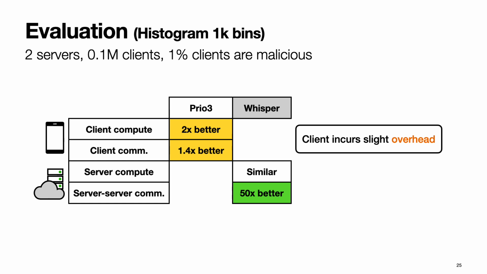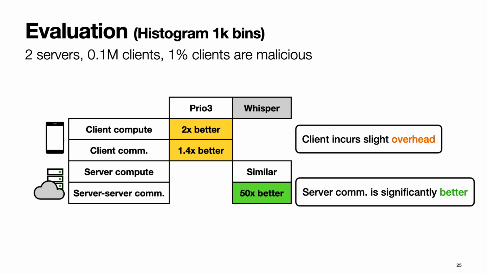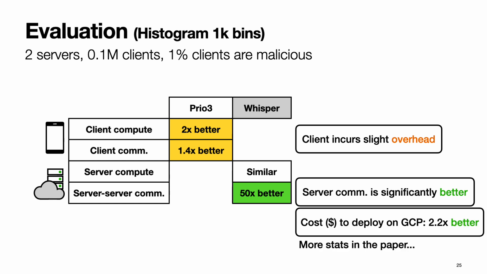As I hinted before, client communication and client computation in Whisper is slightly worse. So our clients incur a slight overhead. But what you gain from that is a huge improvement in the server-to-server communication. So here it's 50 times better than Prio 3. And if we estimate the cost to deploy these servers on, let's say, Google Cloud, using just communication and computation as the metrics, then we estimate a 2x improvement in the deployment cost. And in the paper, we also discuss other statistics and not just histogram.